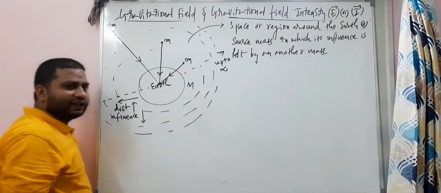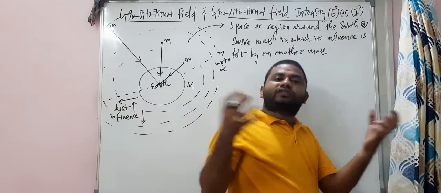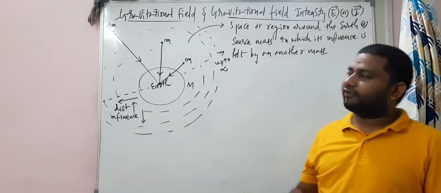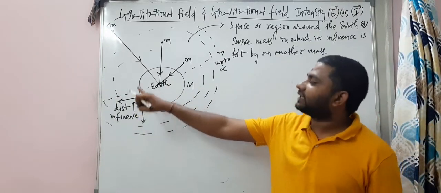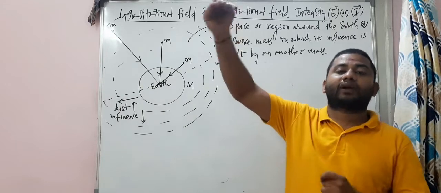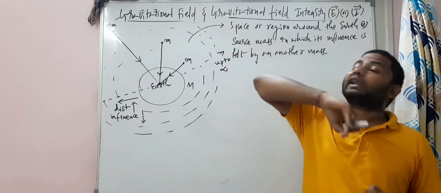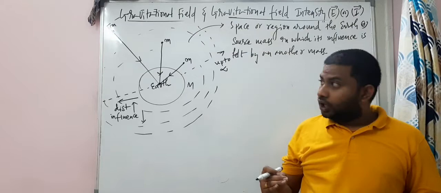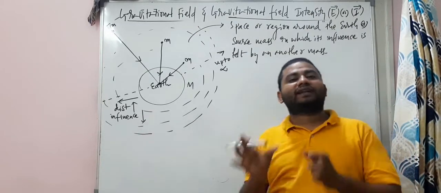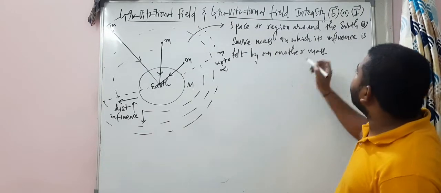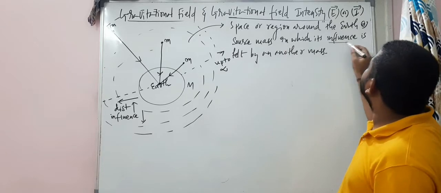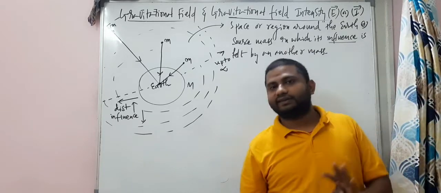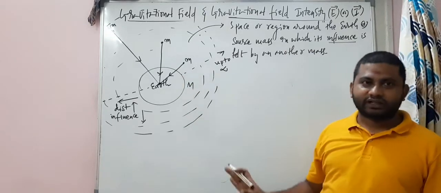The influence, the force of attraction, will decrease when the point we are considering is far away from the surface of the earth, far away from the center of the earth. So this is called the gravitational field.